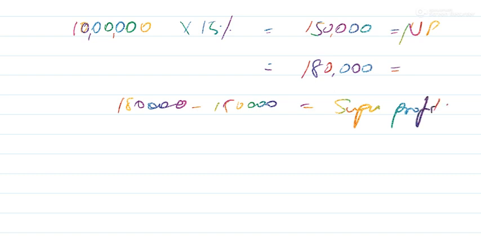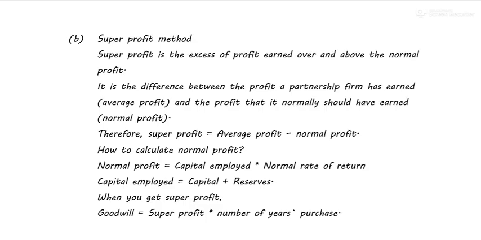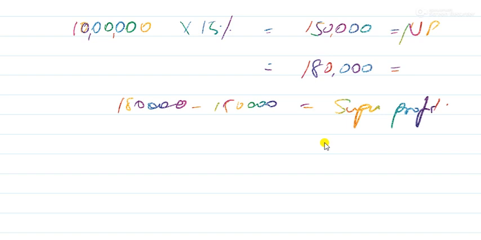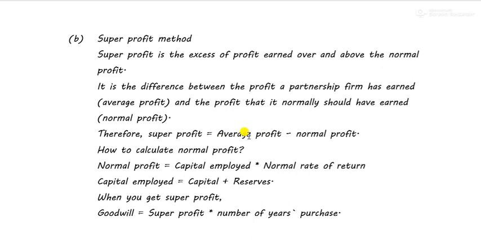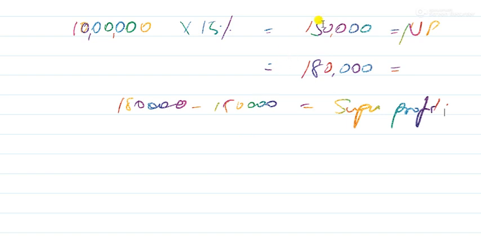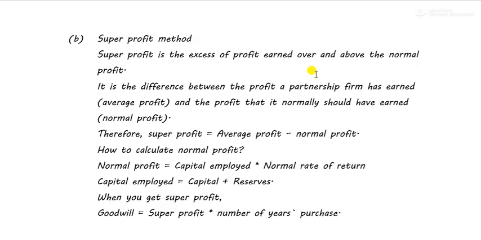All right. So super profit is the difference between average profit and normal profit. What is normal profit? Normal profit is the normal rate of return which the market shall give you. However, average profit is the profit earned by you over the years. Now, why average? Because we will calculate again the profit for 3 or 4 years and then divide it by 3 or 4.